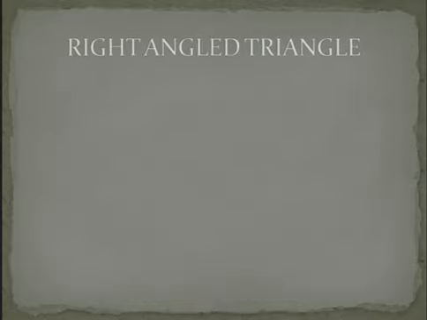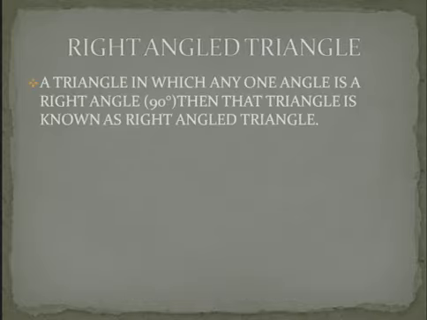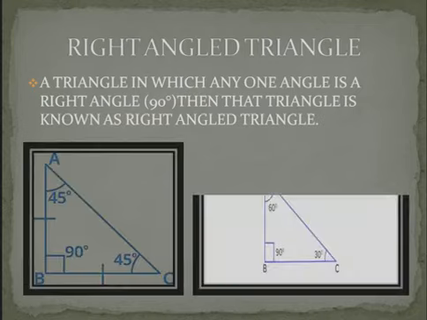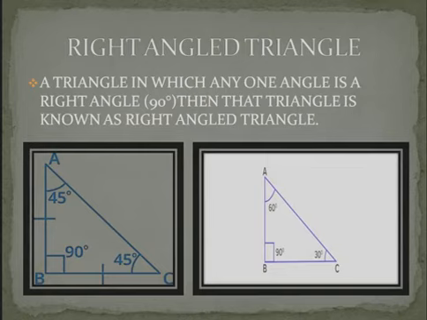Right angled triangle. A triangle in which any one angle is a right angle is known as a right angled triangle. For example, as you can see in the following figures, angle B is equal to 90 degrees, which is a right angle. So, both of these figures are examples of right angled triangle.